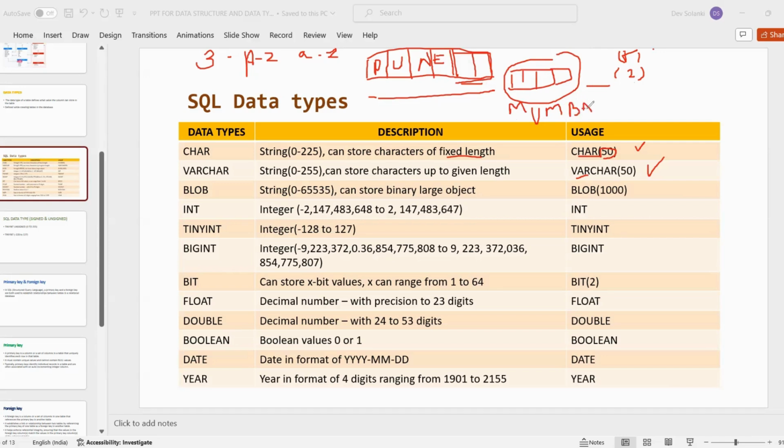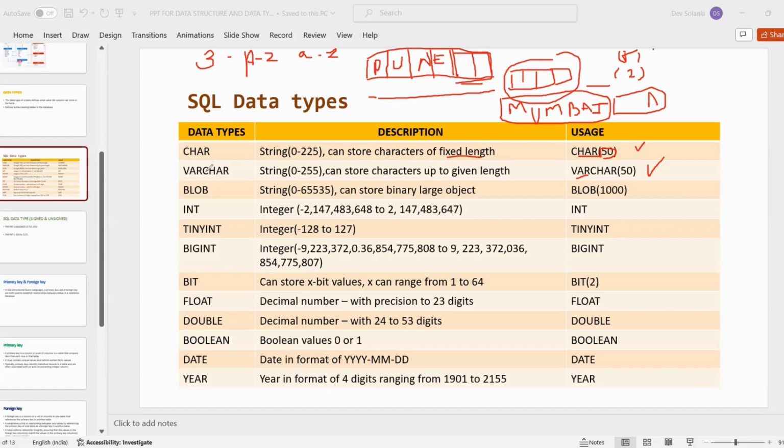This will only store the data for Mumbai. Though it has an extra limit, the extra place, the computer memory, does not get wasted in variable character data type.